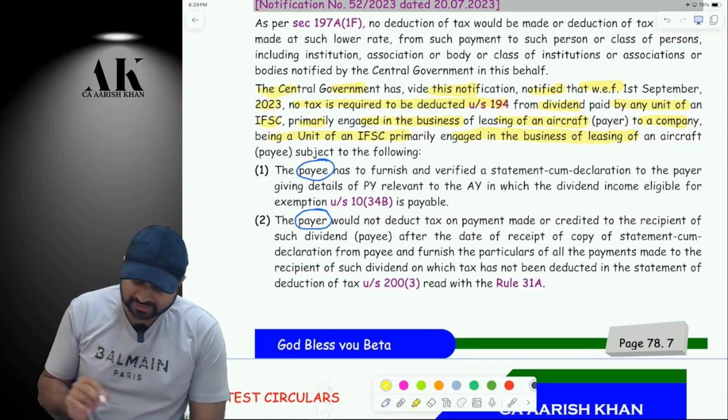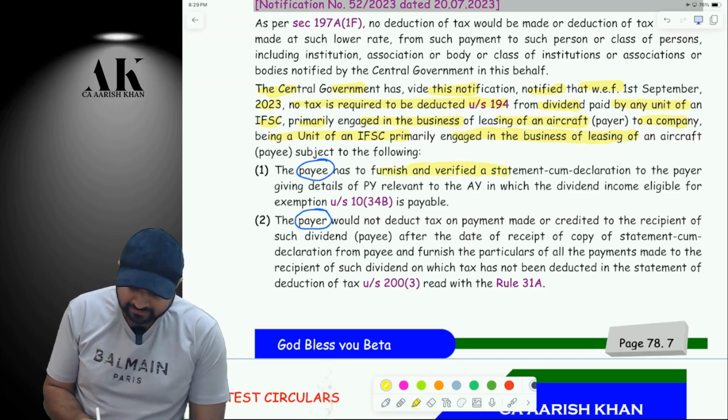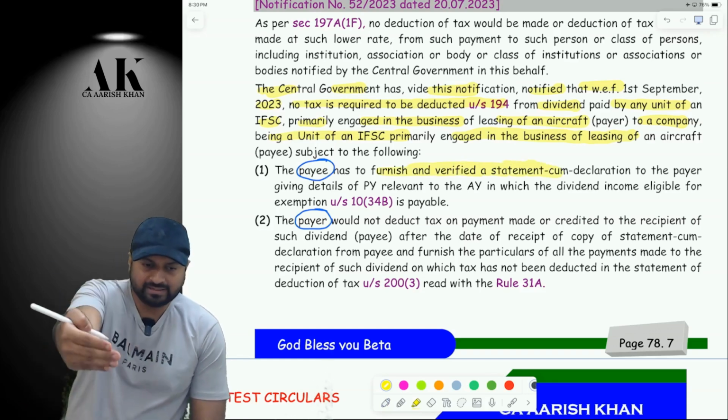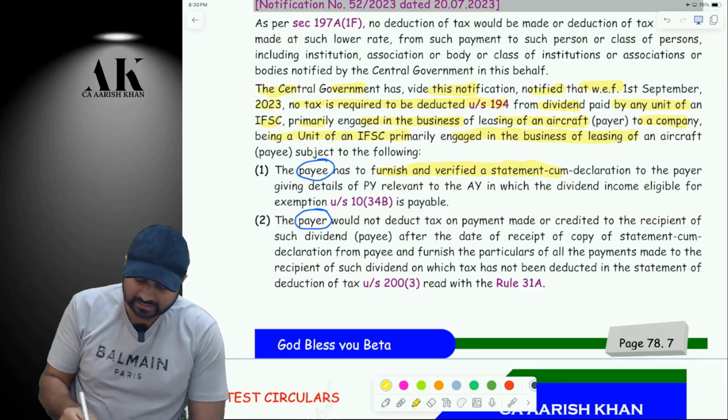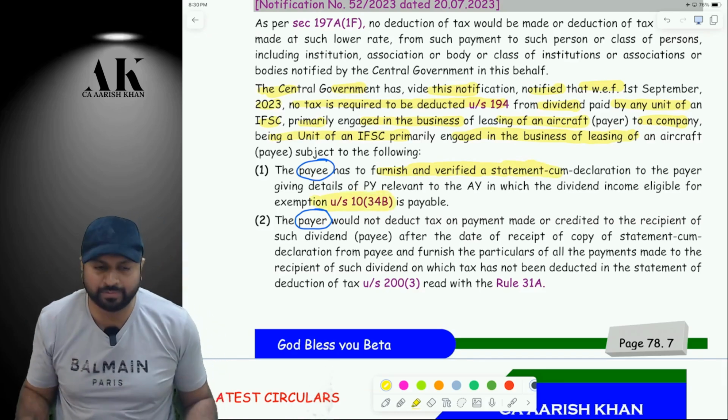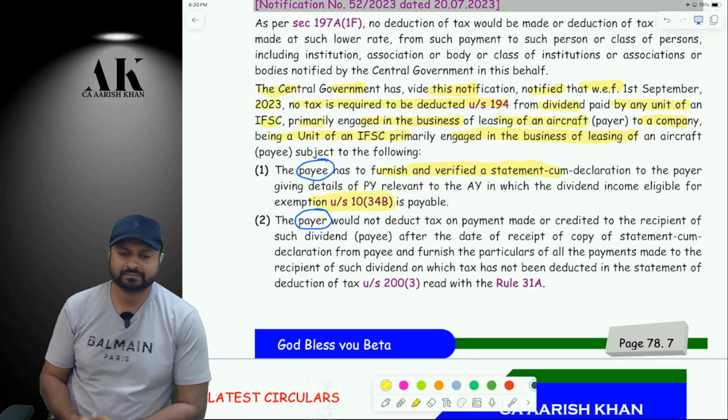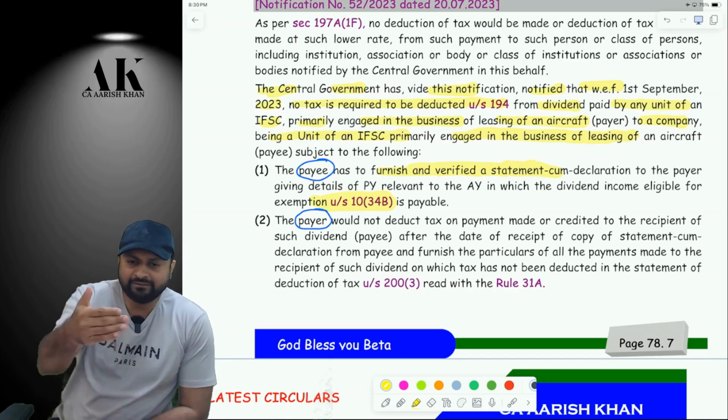Now what payee has to do? Payee has to furnish and verify a statement. The payee, that is the recipient, whose TDS might be deducted, he has to give a declaration that the income is exempt under 10(34B). Check please. Is it clear? So the payee will give what?